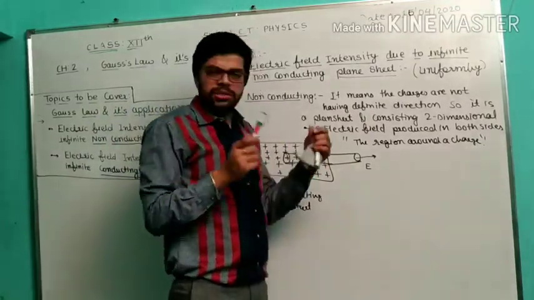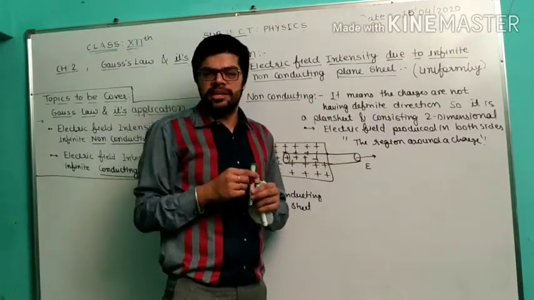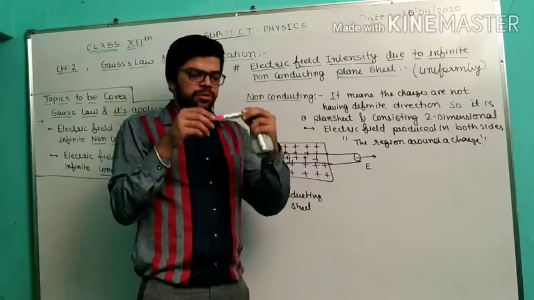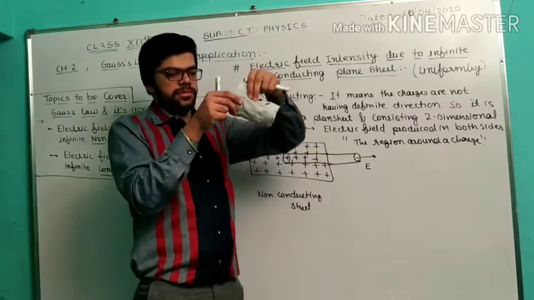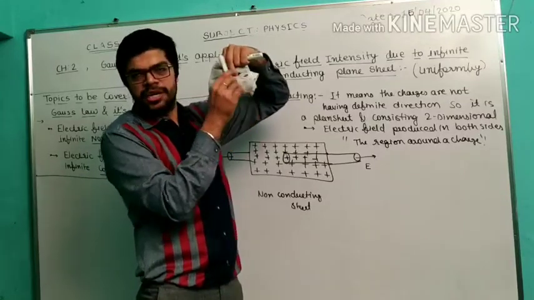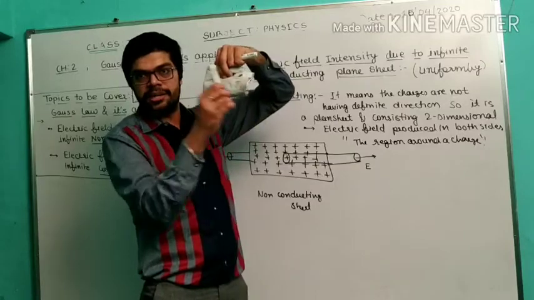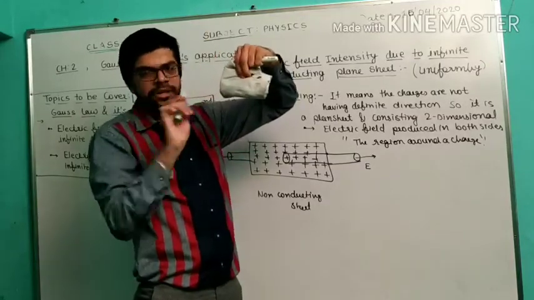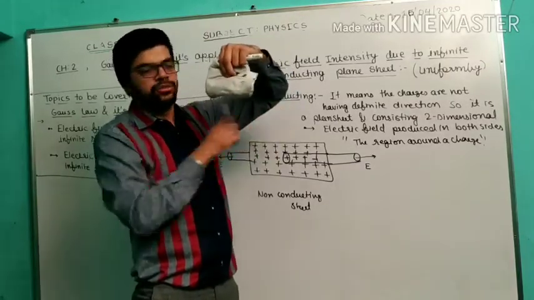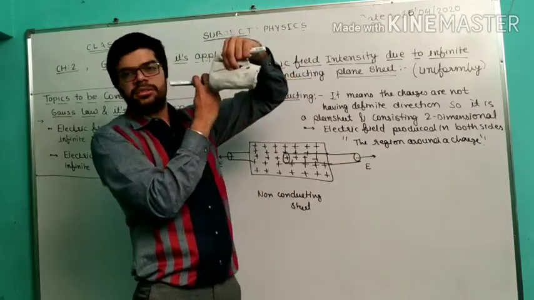So the charge is positively distributed, and the region is around the charge. In the earlier derivation I also gave the understanding regarding this. Suppose this is your plane sheet, all the positive charges are distributed along this. So the region around the charge is one region of the electric field, and after moving, another region is this.